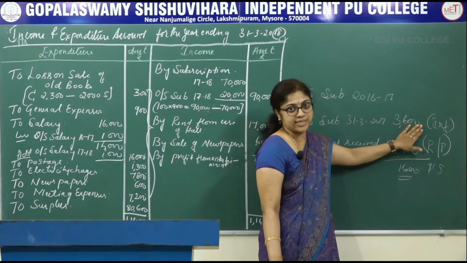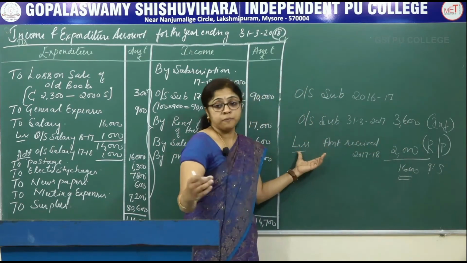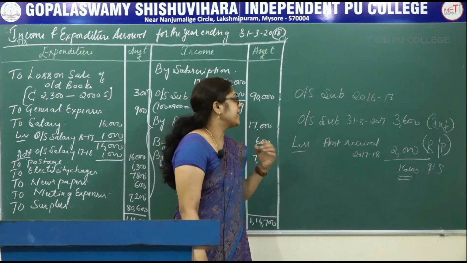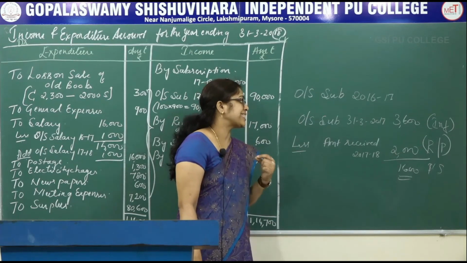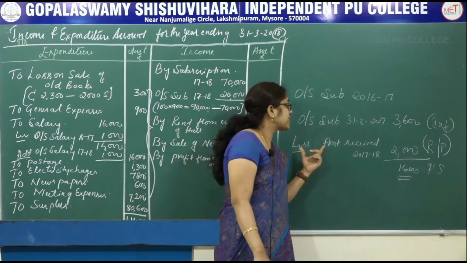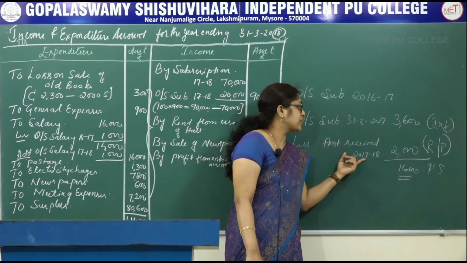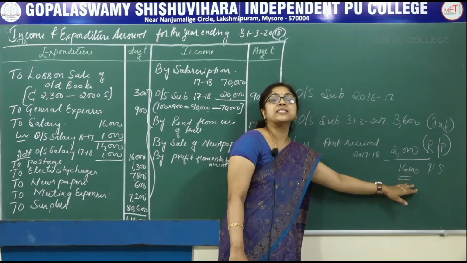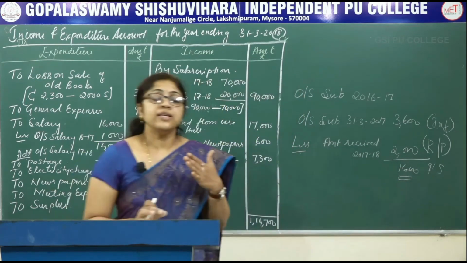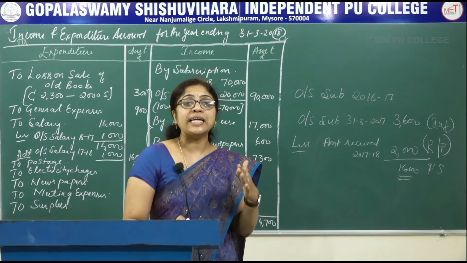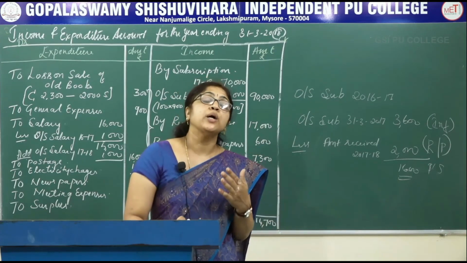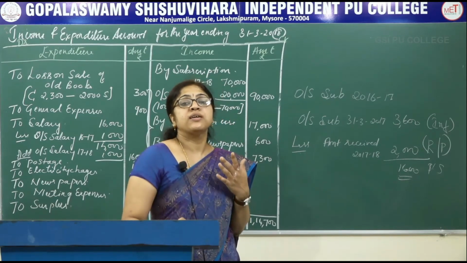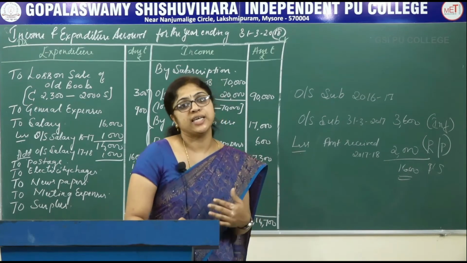So less amount received 2,000, you will get the balance 1,600. This 1,600 will be recorded in the closing balance sheet, that is outstanding subscription related to previous year.